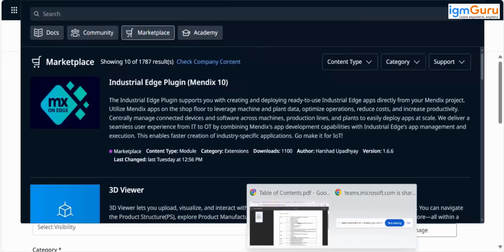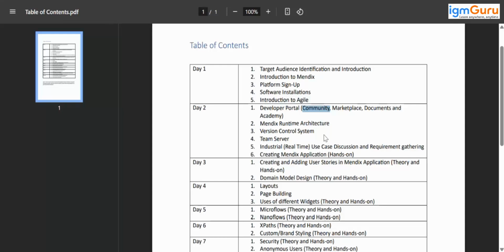One thing to remember, marketplace is a place from where we can download the reusable components and use this in our application. Okay. Who can upload content on marketplace? Everyone can upload the content on marketplace. Mendix people, that platform people, and the community, both can upload the content. So this could be a question about marketplace in our intermediate exam.